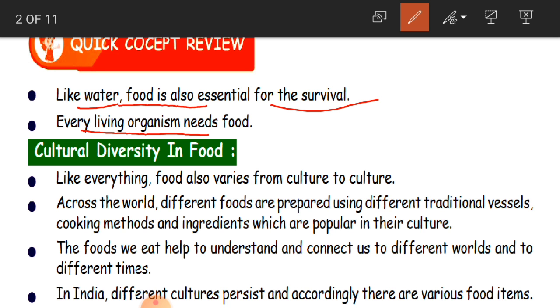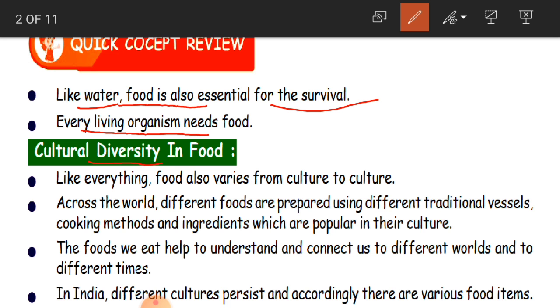Okay children, now let us learn the topic in detail. Cultural diversity in food. As we have diversities in Indian culture, now children, what are diversities? They are nothing but the differences. Every state has a different culture.